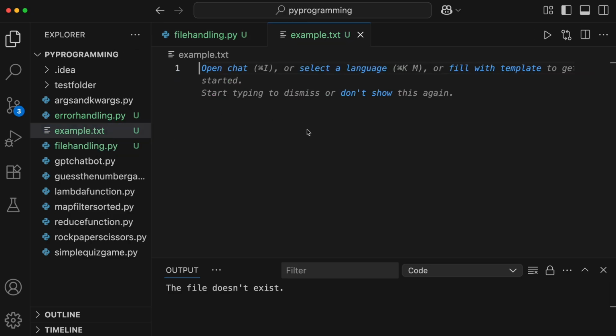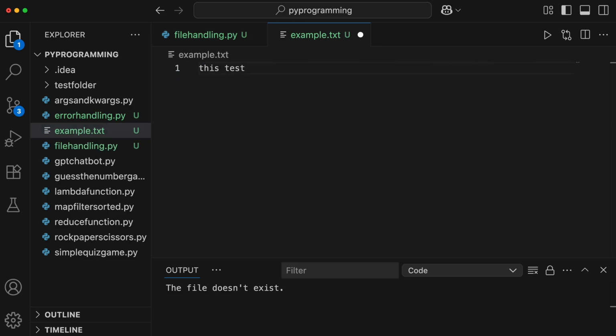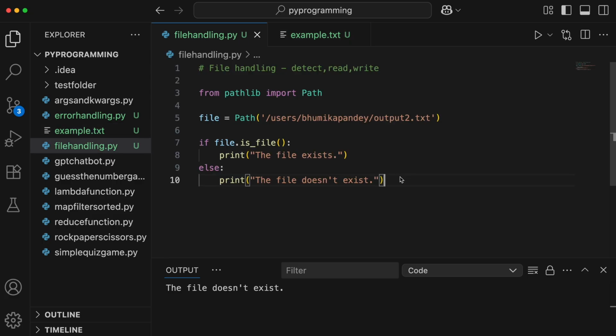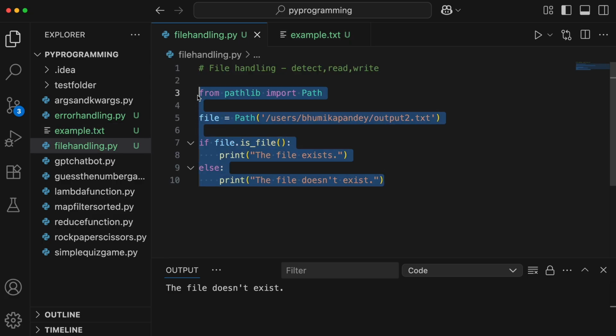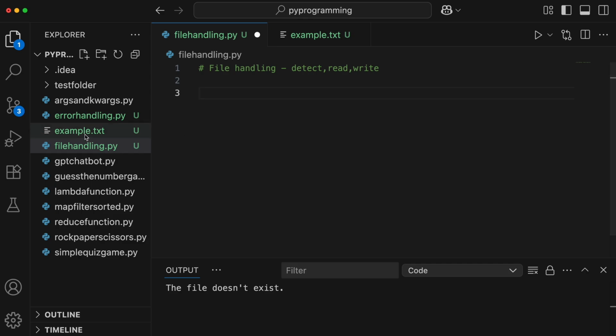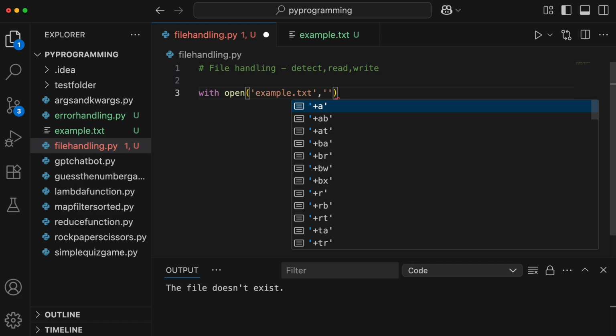So here I'll just include some test content. So I'll just say this is a test file and I'll save this. So to read or write to a file, you don't need pathlib or OS module. So I'll remove this. So let's read the content from this file first. So you have to use with, and then you need to open the file using this method and give the file path. So here I'll just mention example.txt, and then we have to mention whether we are reading or writing.